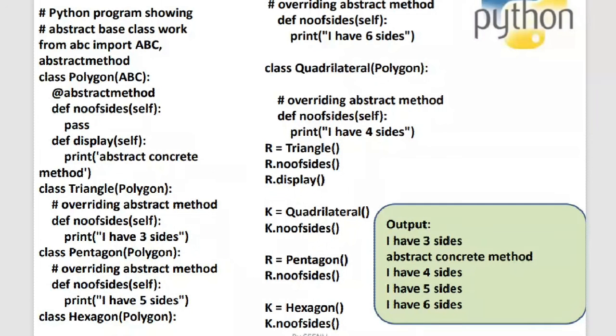So abstraction is a kind of concept wherein we keep the users unaware of the basic implementation of the programming or the interface. I have already given you an example of abstraction, your ATM center. Apart from that, another example of abstraction can be your remote control.